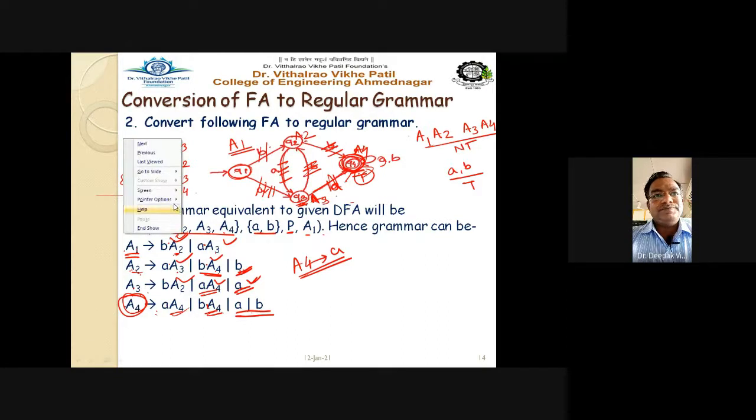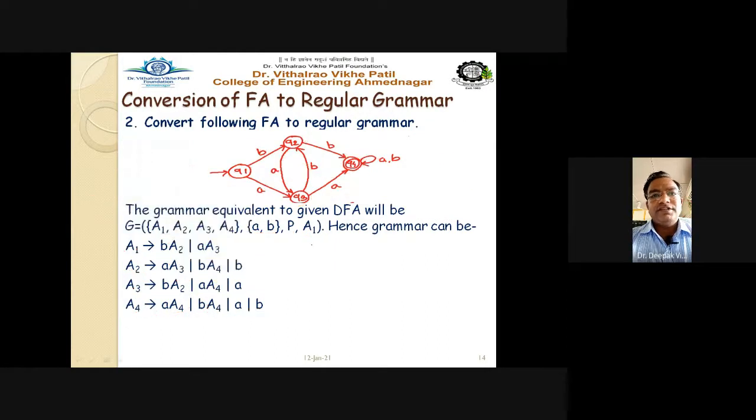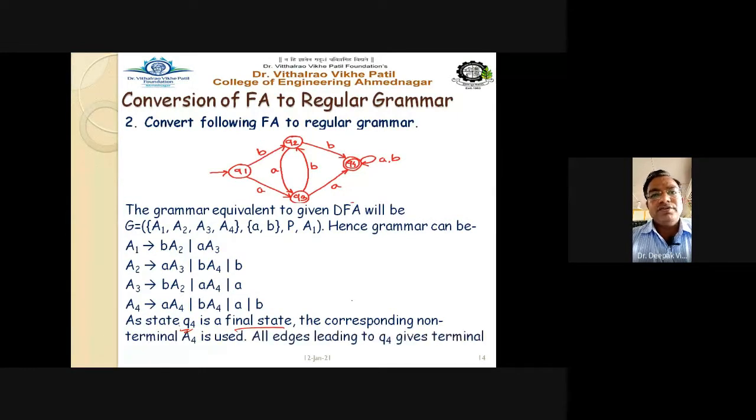So I can say that this is nothing but the state Q4. See here, as state Q4 is the final state, the corresponding non-terminal A4 is used. All edges leading to Q4 give terminal production as well. So along with this, A4 gives BA4, and A4 must produce A and B. A3 also, though it goes to A4, the final state, we have to write down this transition also because it is a final state.